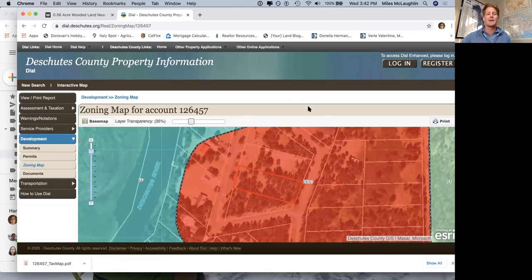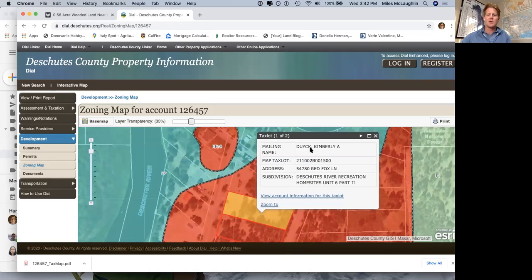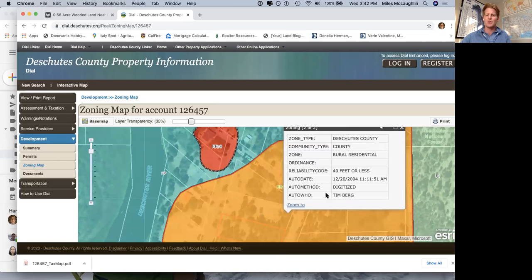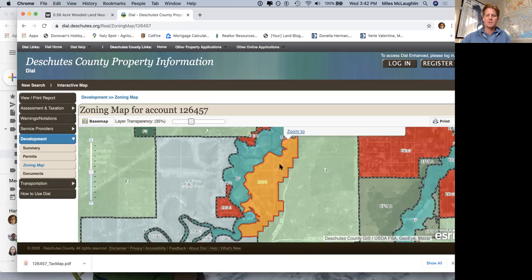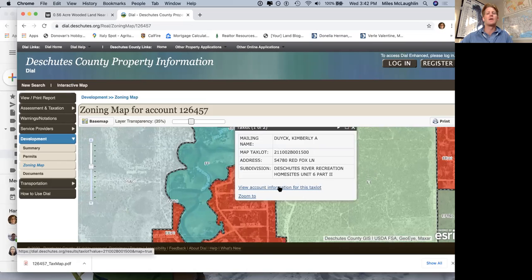You can look at probably a legend somewhere, but you can also use this map to click around and see who your neighbors are. Okay, so here's your neighbor, there's their address, what subdivision it is, reliability code. I'm not really sure what that means, but we get it. You could go to Zoom 2. Oops. I'm moving this thing all over the place, but view account information for this tax lot is what I wanted to show you. So if I clicked into this, I can actually look.